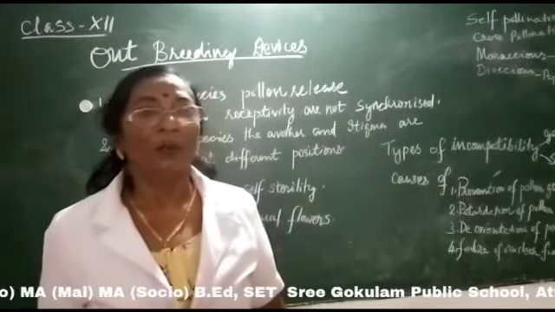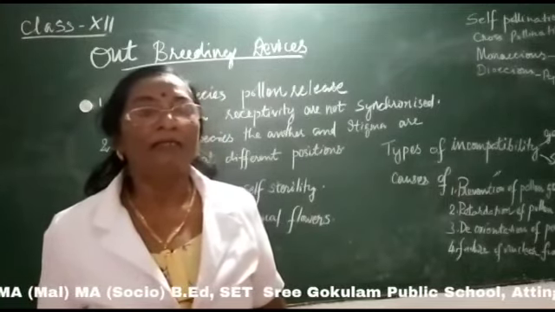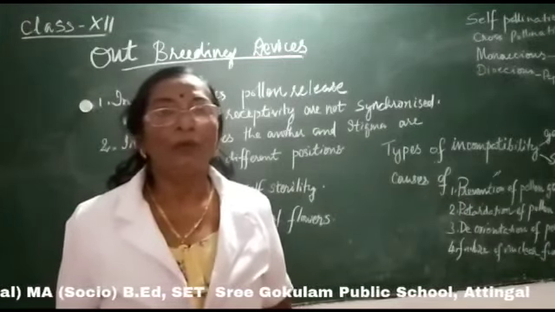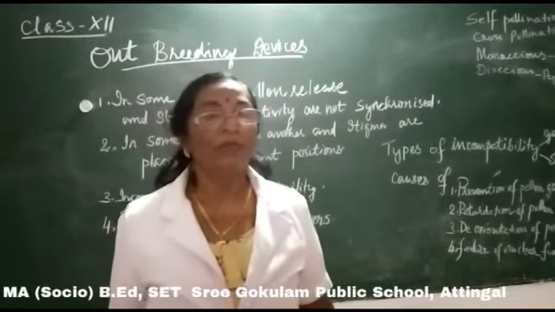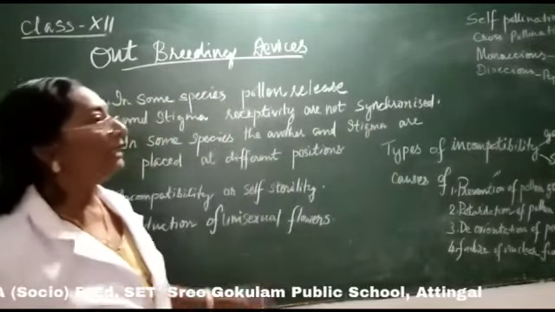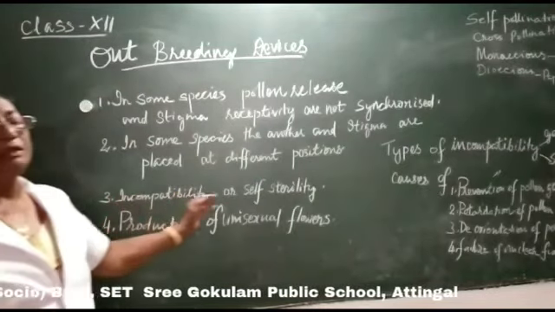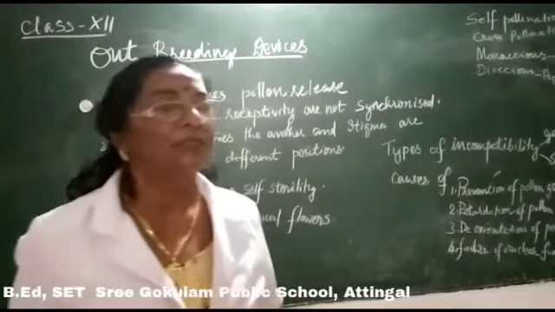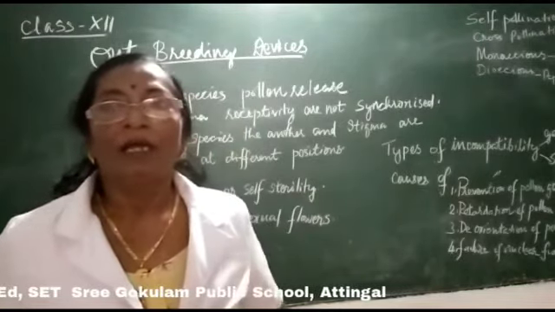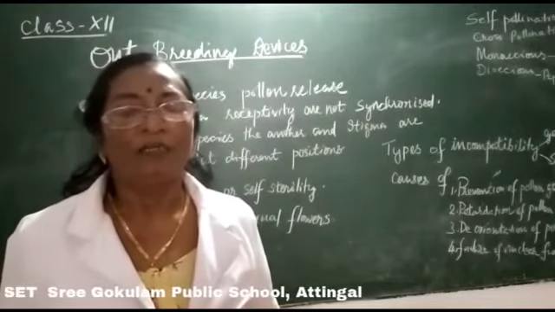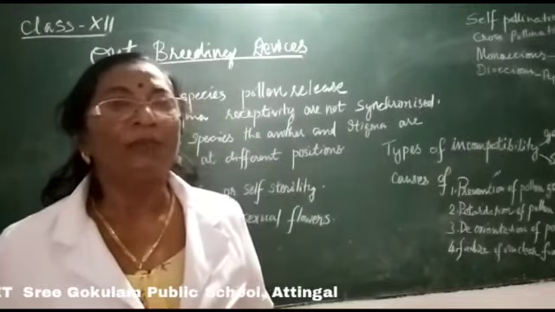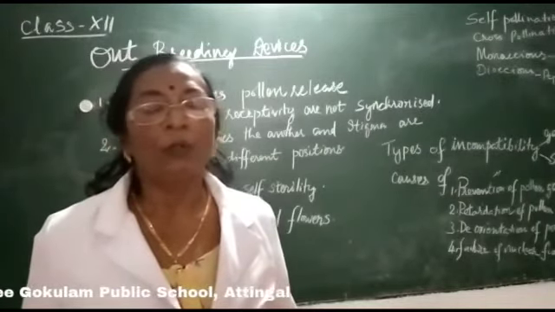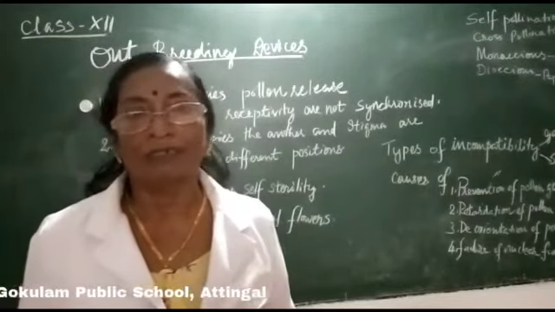Stigma is directed in one direction and anthers or stamen in the opposite direction, so that the pollen do not reach the stigmatic surface of the same flower. And the third point is incompatibility or self-sterility. Here self-sterility means the inefficiency of the pollen grain to germinate on the stigmatic surface of the same flower. Here also cross-pollination is promoted.